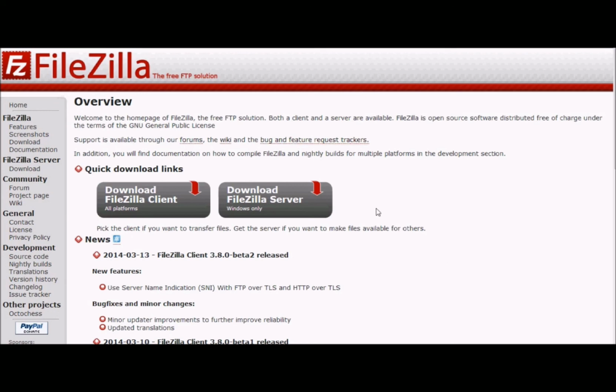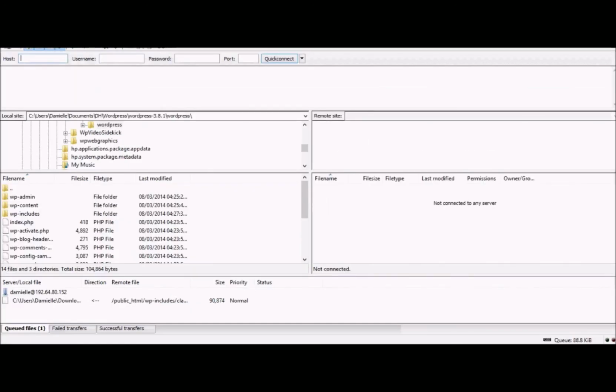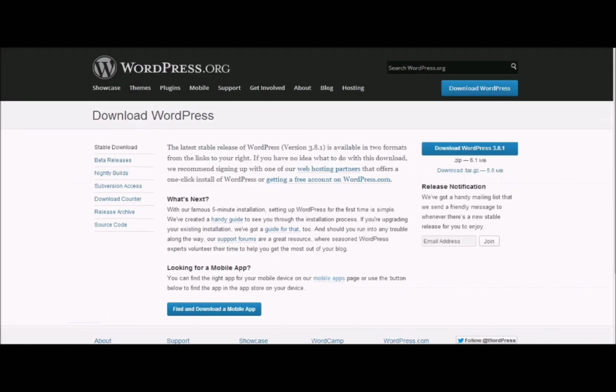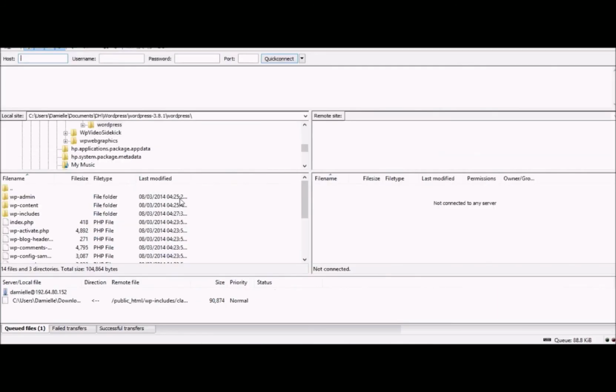So you just go ahead and download the files to the client, and then you would activate the software as you would do any other software. And when you do that, it will look like this. And just one thing, if you go back, when you download the WordPress package, it's in a zip file, so you will have to unzip it. And then you go into FileZilla, and just a quick